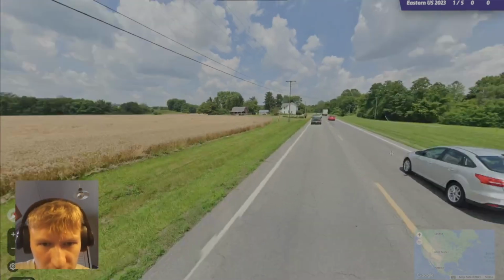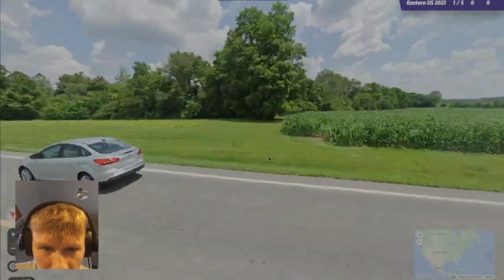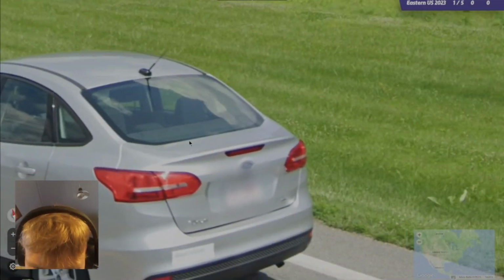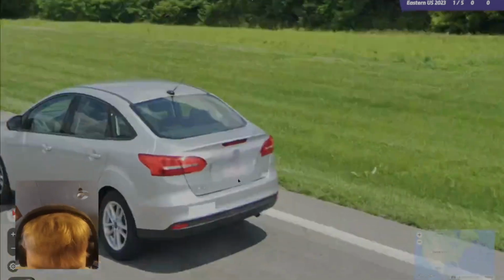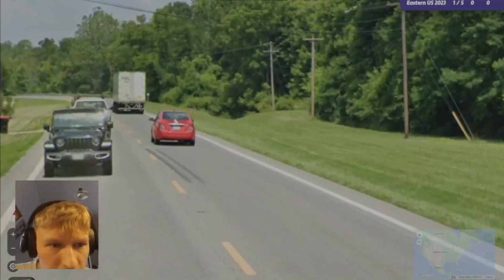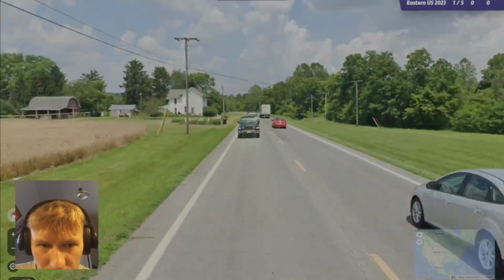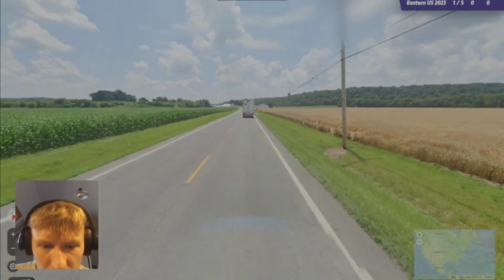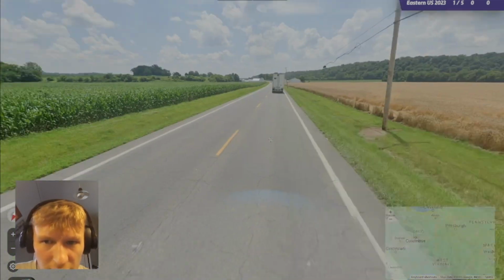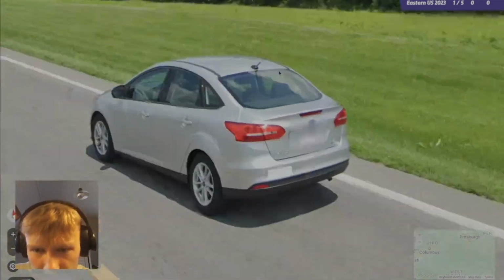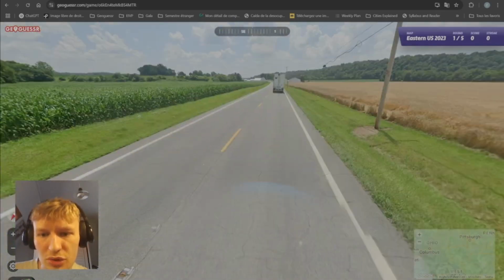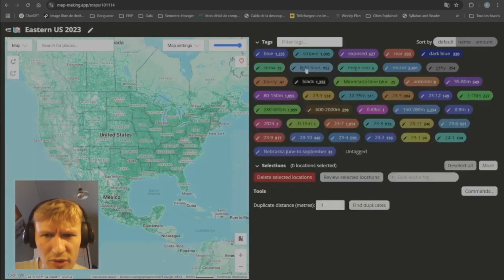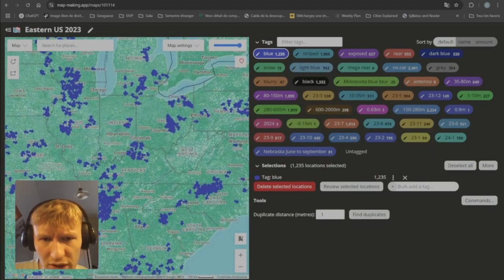So here we have a blue car. We do have a license plate next to us, which, to be honest, I'm not really sure what it is. If you know your license plates, this can be very useful here, but sometimes I struggle a bit. I thought this could look like Ohio. So what are we going to do? Blue car isn't my favorite car. There's still a lot of coverage, so it's kind of hard to know.